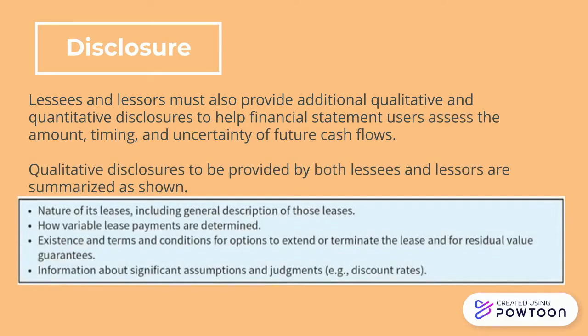Qualitative disclosures to be provided by both lessees and lessors are summarized as shown: nature of its leases, including general description of those leases, how variable lease payments are determined, existence and terms and conditions for options to extend or terminate the lease and for residual value guarantees, and lastly information about significant assumptions and judgments like discount rates.